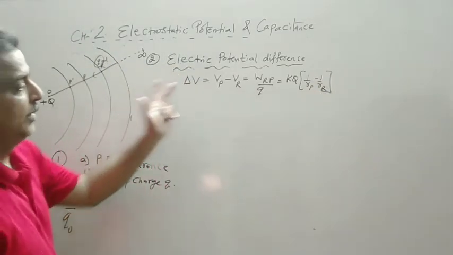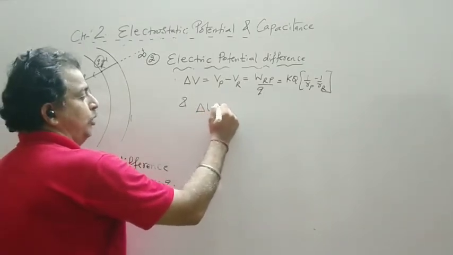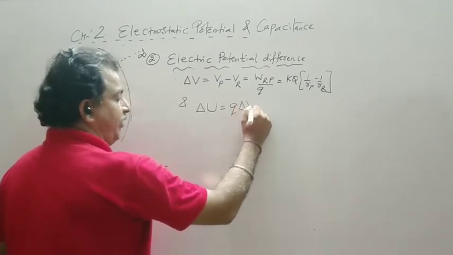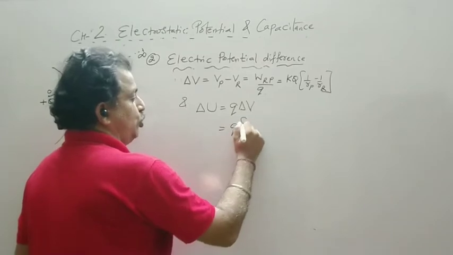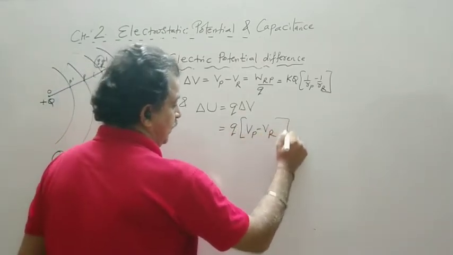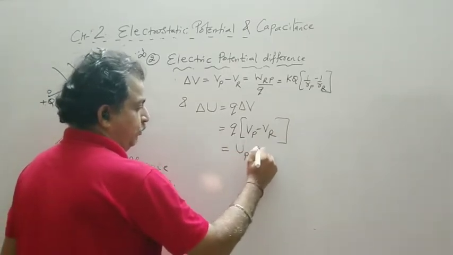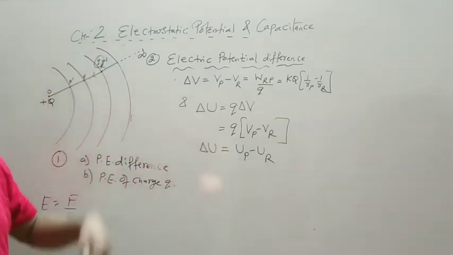So this is one relation, and delta U can be written as Q into delta V, and this can be written as Q times Vp minus Vr. This can be written as UP minus UR. So see how the equations are linked.